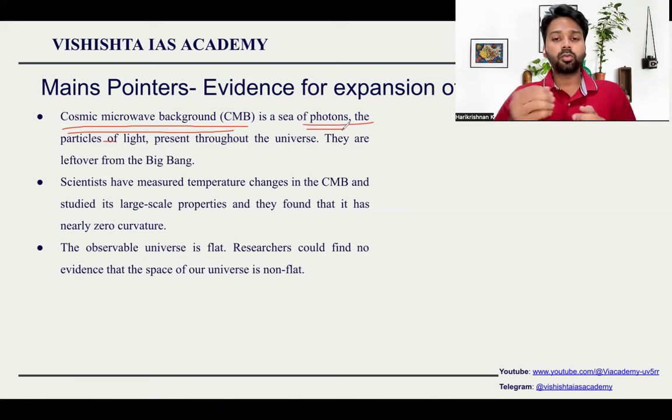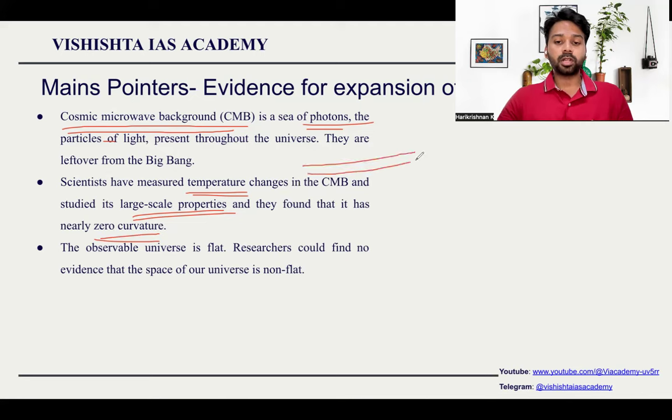So what the scientists did is they studied the temperature of the cosmic microwave background, and they studied the large scale properties of such photons. And what they found is there is no curvature. There is a complete absence of curvature, meaning they are just traveling in a straight line. So if you study the photons, we can identify that they are not changing their direction. They are just moving in a straight line.